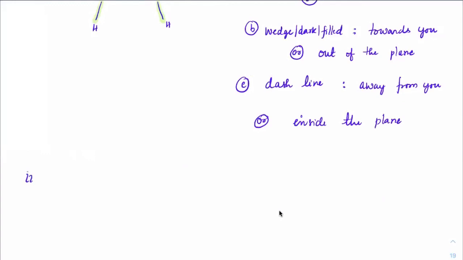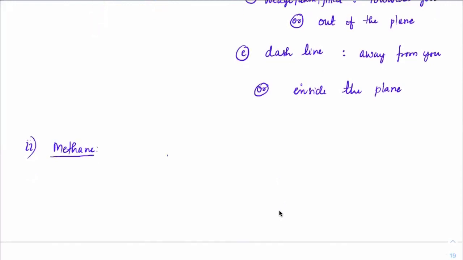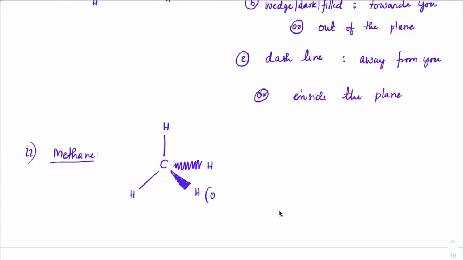Second example, if you check it for methane, methane is pretty much simple. Now I'm only adopting the 3D structure. So we'll have carbon, this is the way I can write. This is the filled one. Okay, so the rest are all hydrogens, CH4. So this is coming out of the plane. Got it? So this is out, this is in, this is on. On means on the plane. Okay.